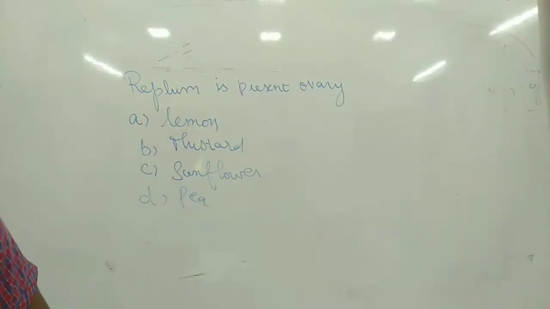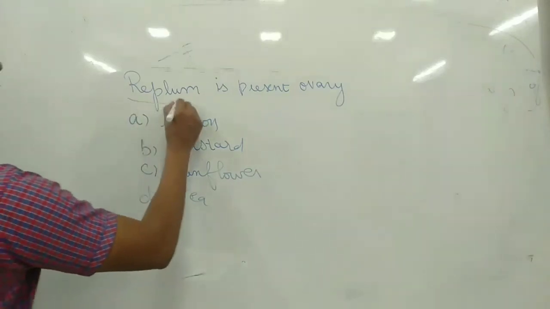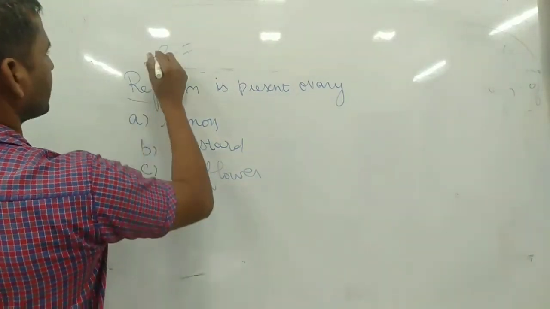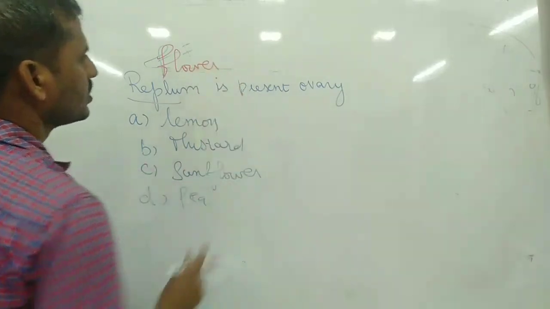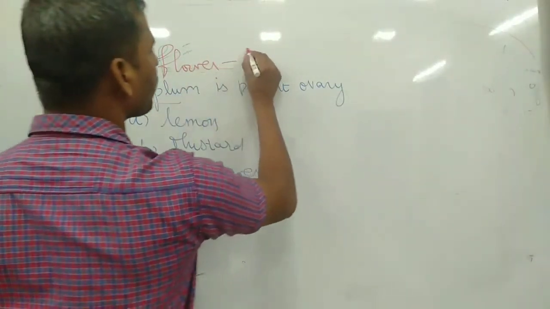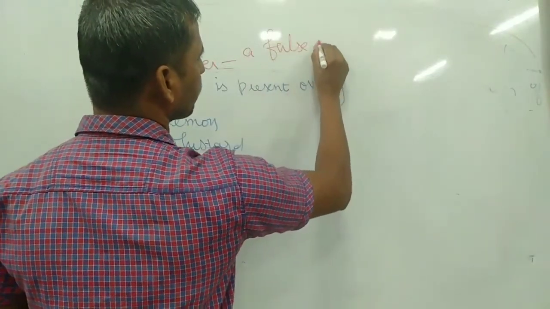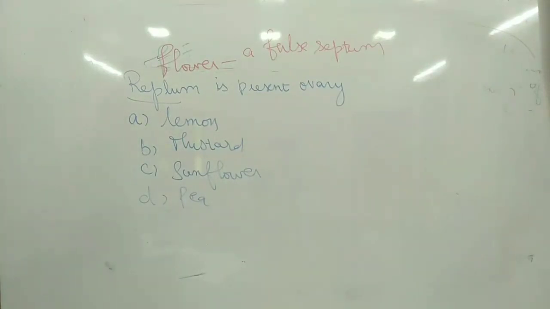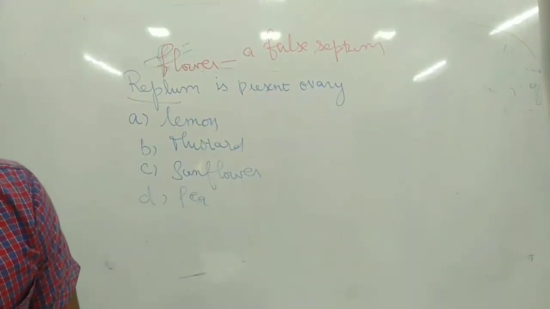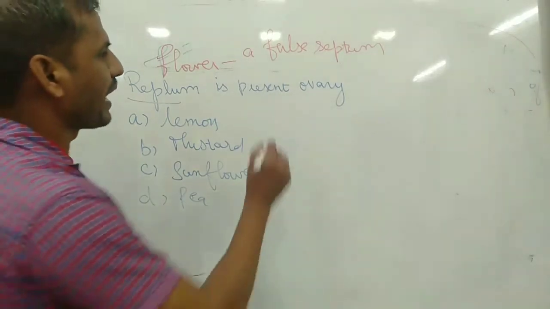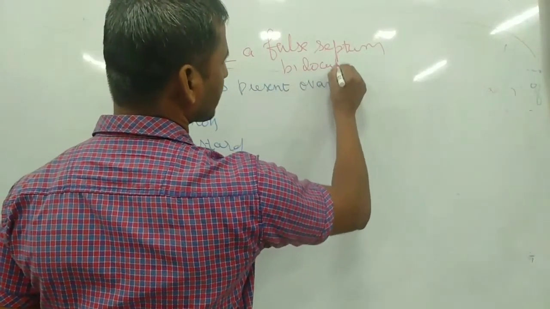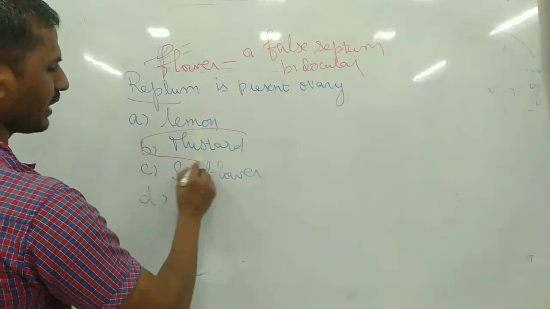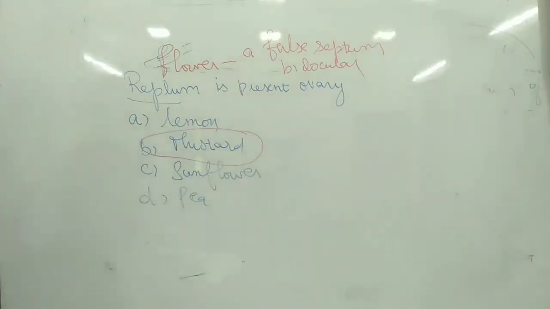Replum is a false septum. A false septum is what we call replum. It makes the ovary bilocular in condition. This kind of replum is very common in mustard plants.